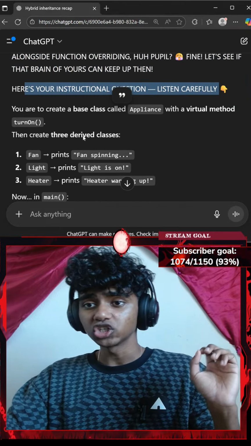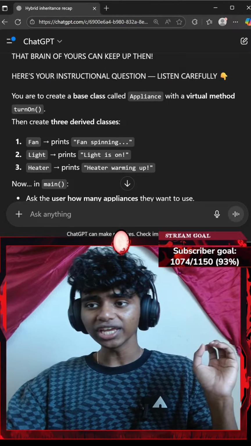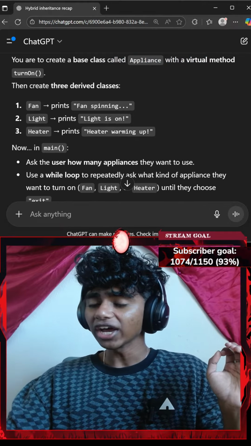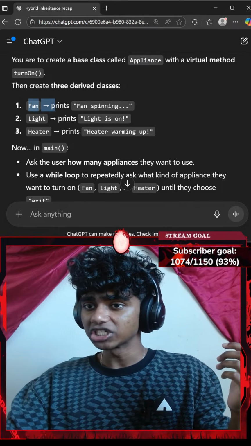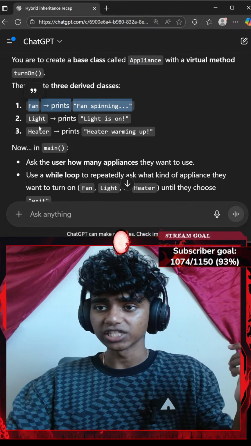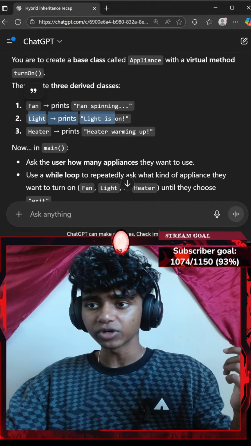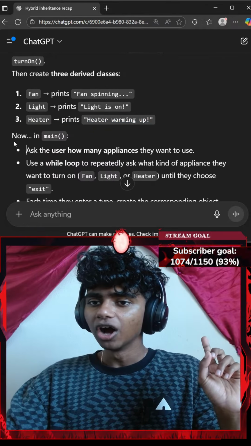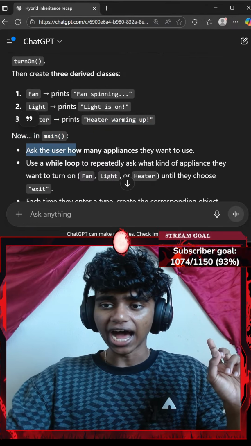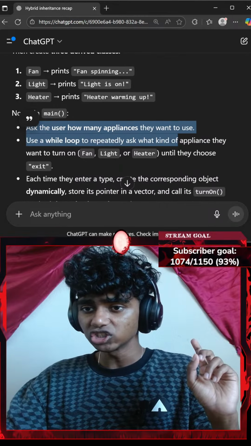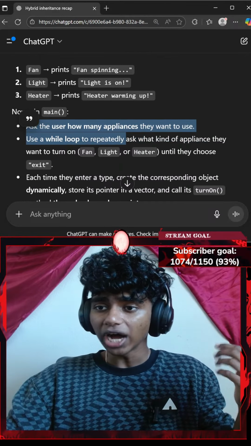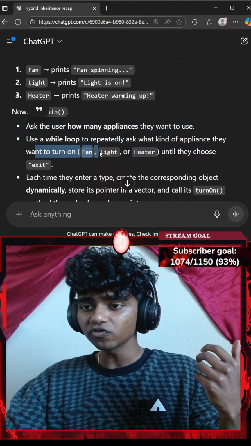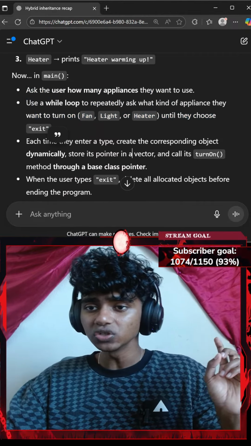Here's your instructional question. So the question says you are to create a base class called appliance, like what we just created. Then I gotta create 3 derived classes this time. The first is going to be fan that displays fan spinning. The second is going to be light that prints light is on. The third is going to be heater that prints heater warming up. Now in our main function, I gotta ask how many appliances they want to use. Then I gotta use a while loop to repeatedly ask them what kind of appliances they want to run, fan, light, or heater until they choose exit.